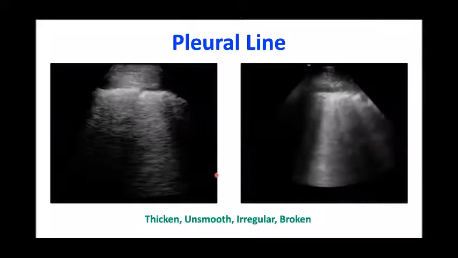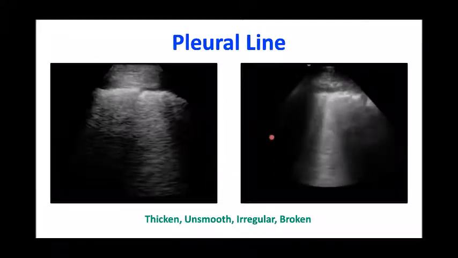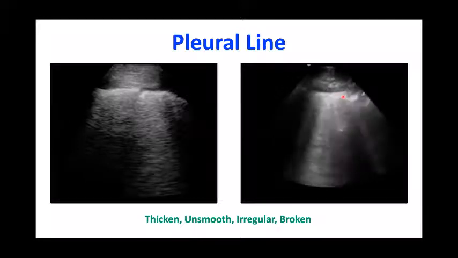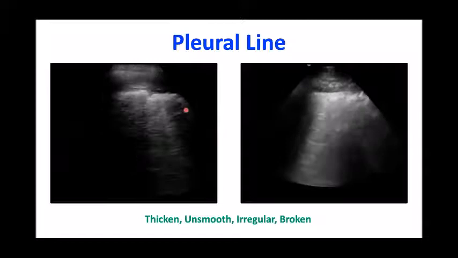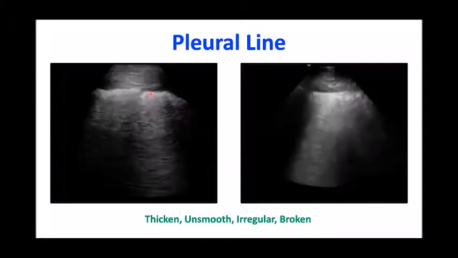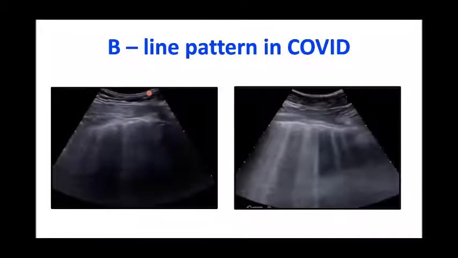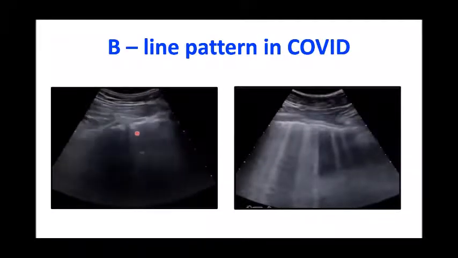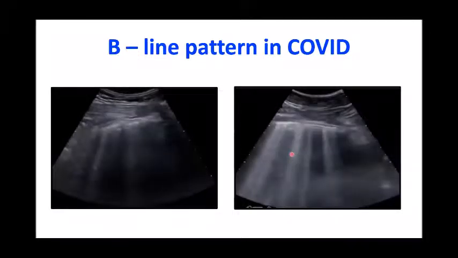In this case, these are some of the findings from COVID patients. As you can see here, the pleura is definitely thickened along with some B lines. As you can see here also, there is interrupted or broken pleura. B lines: here you can see the number of B lines is less, maybe 3 to 4 in a field. However, in this one there are multiple B lines, covering more than 50% of the screen area.